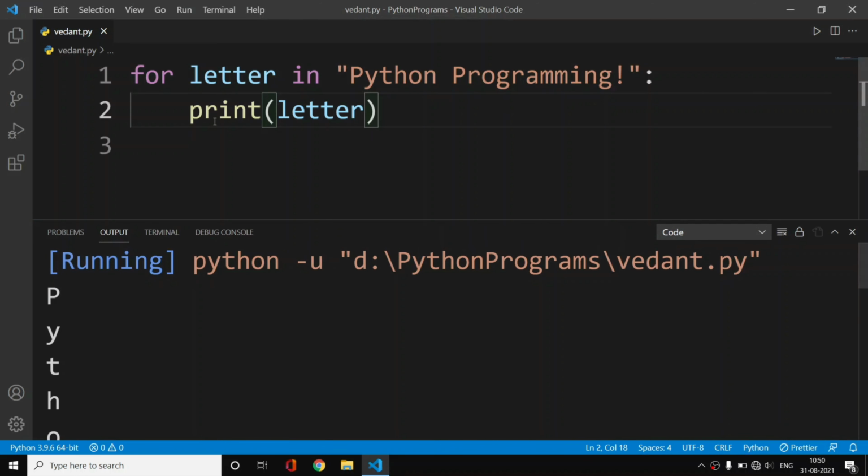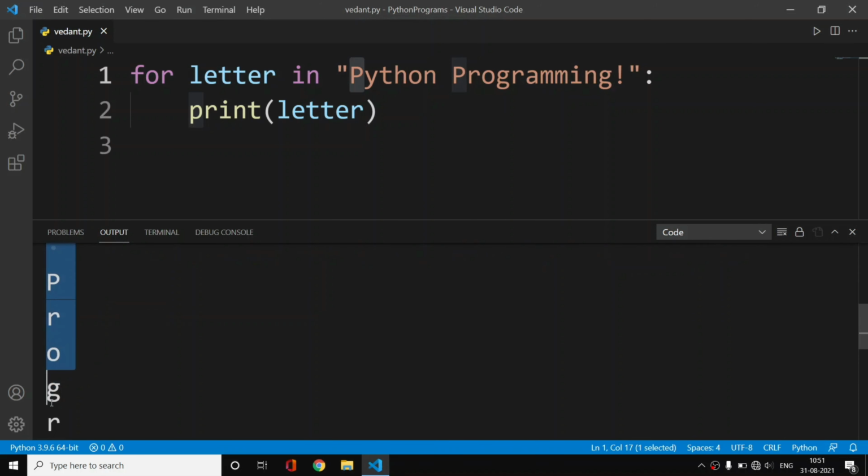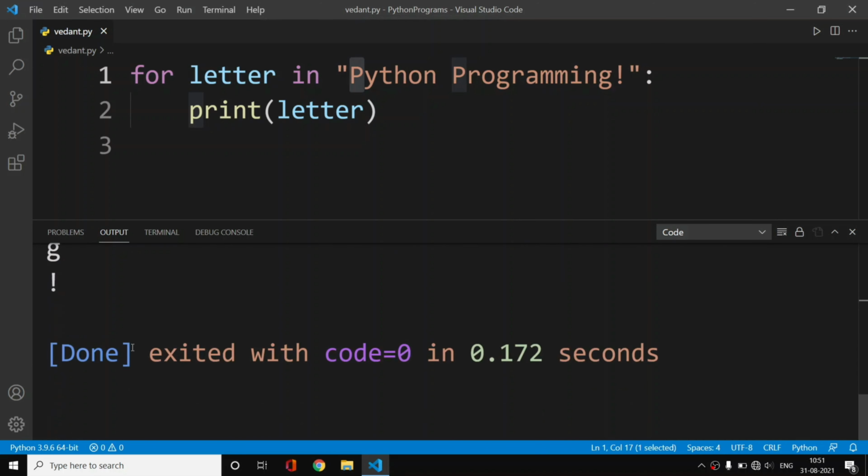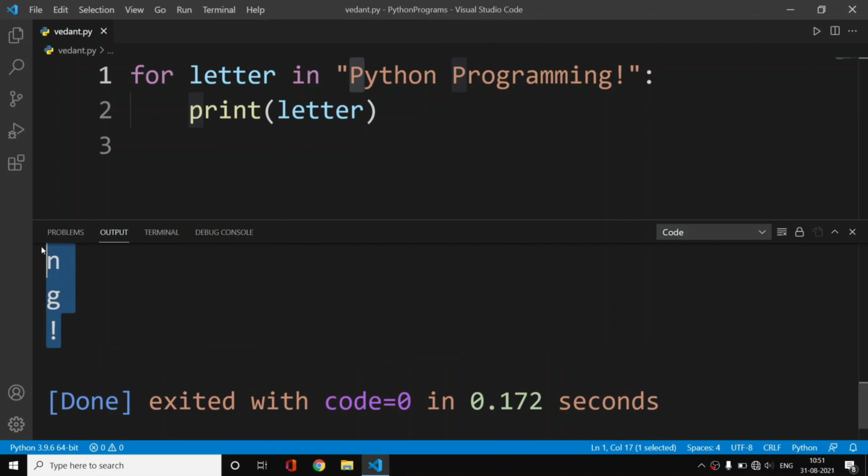Each execution is called an iteration. For the first iteration, the first execution of the loop, the letter was P. Then for the second execution, the letter gets updated to Y. For the third, it is T. For the fourth, it is H, and so on, including this space, up to this exclamation mark, as you can see here.